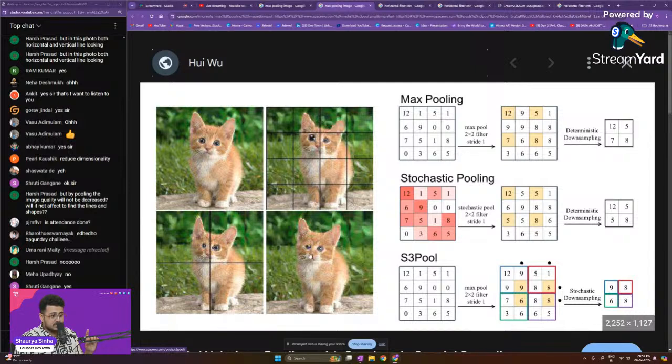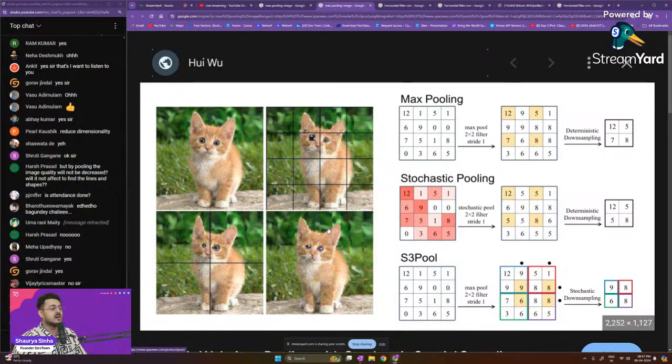Here as well, as you're able to see, the whiskers, we are able to see the eyes, we are able to see the ears. We are able to see most of the features of the cat still being there in the image itself. So you cannot pull it a lot. If you do it a lot, then nothing will be left. But a little bit of pulling will be required to make your particular algorithm, your AI model, run faster.